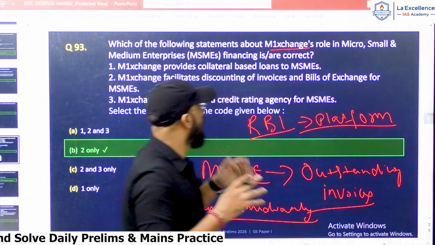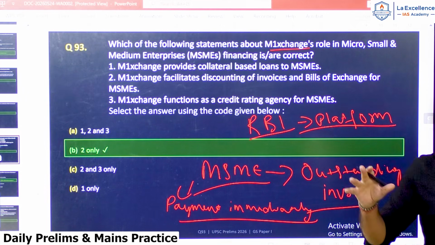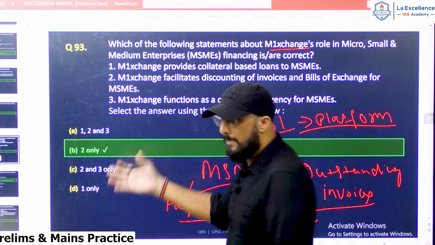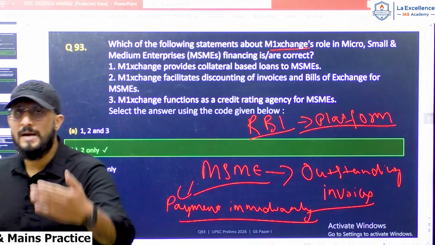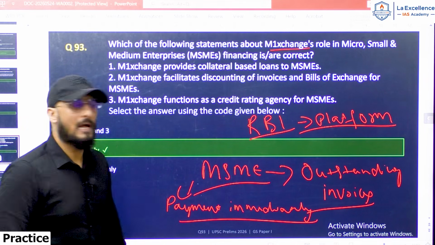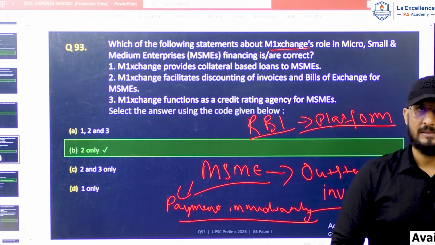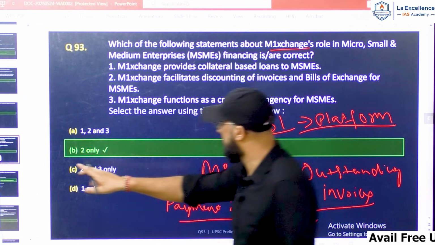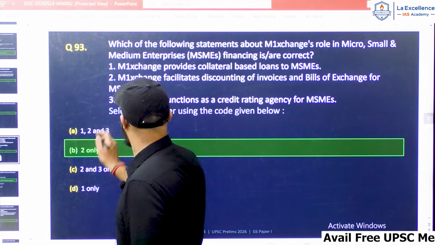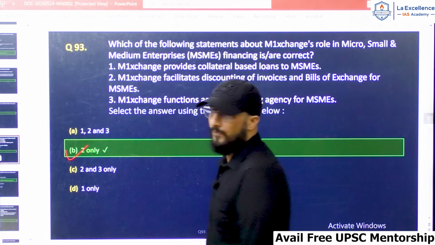So M1 Exchange is a platform where MSMEs get payment immediately by selling their outstanding invoices to registered financiers. So the correct answer for this question is B, 2 only.